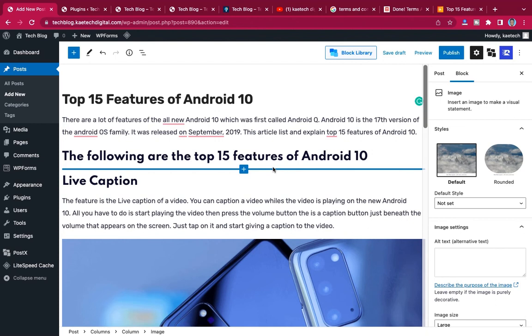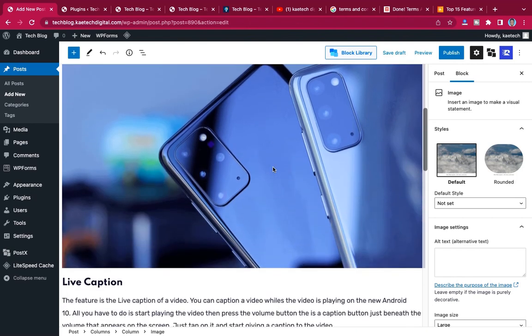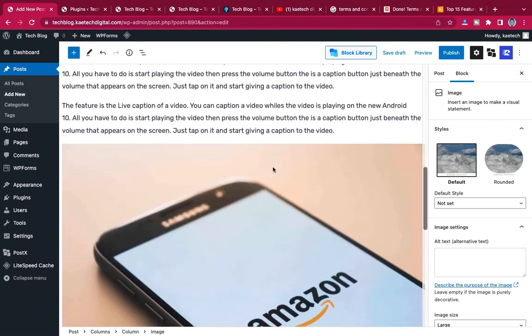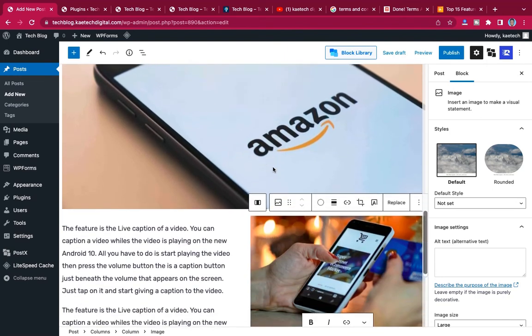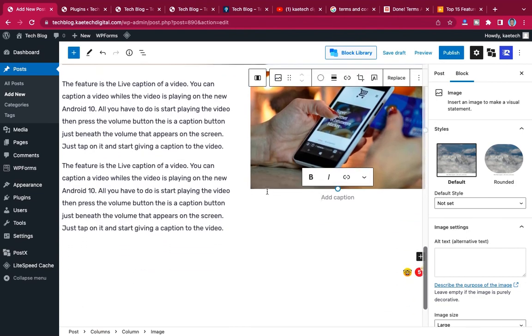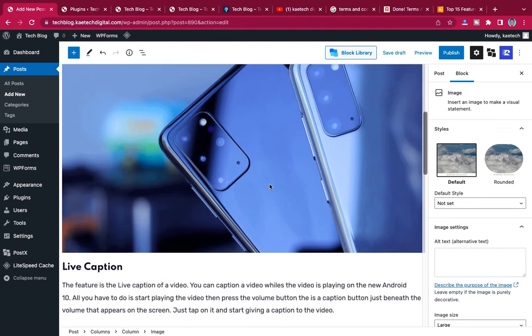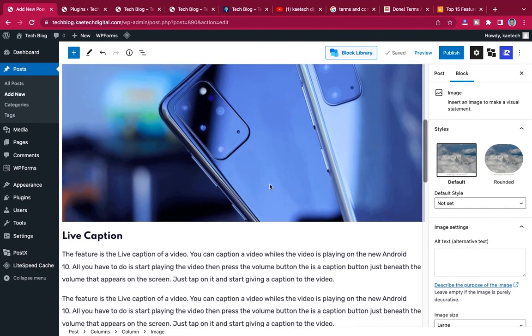For instance, you are talking about maybe top 15 features of Android 10, and maybe you are selling something related to Android products. You can insert all those links over here to direct people to that place.